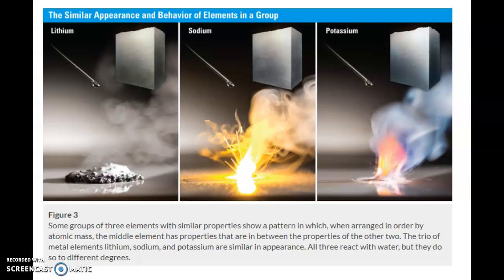In the early 1800s, a German scientist named Johann Dobereiner noticed an interesting pattern with certain elements. He observed that lithium, sodium, and potassium are all soft gray metals. He also noticed that all three elements react with water. He grouped these three elements together based on their property of reacting with water. However, they do not react in the same way.